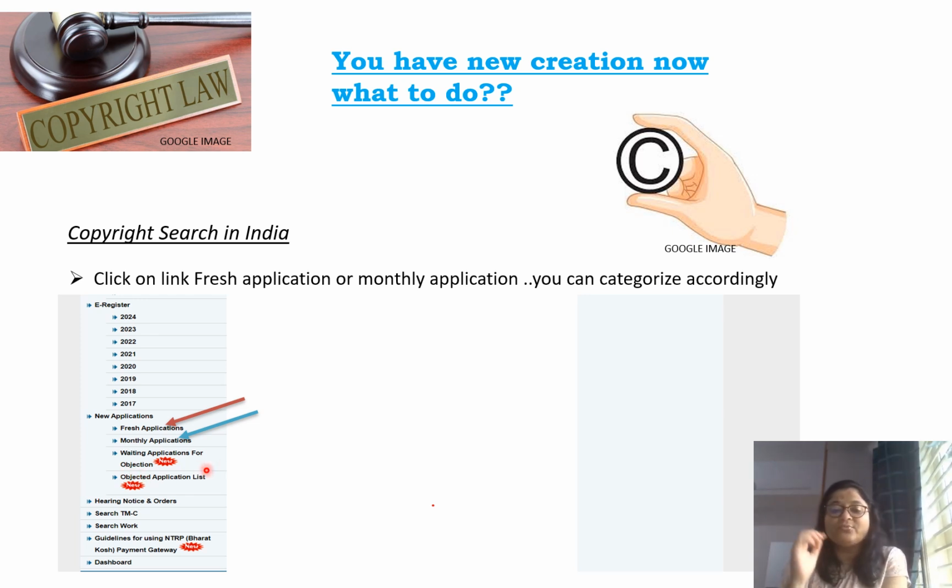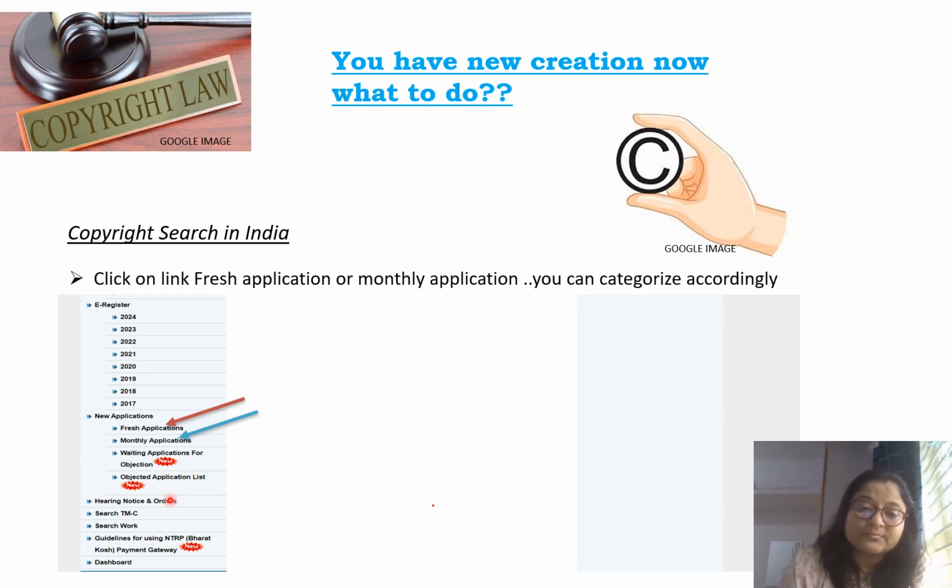It is valuable for third party objection. If you want to see what the applications are, and if one is similar to your work, or if you think that it should not be copyrighted, you can go through this category and see which applications are there for objection. Accordingly, if you want, you can file a third party objection.